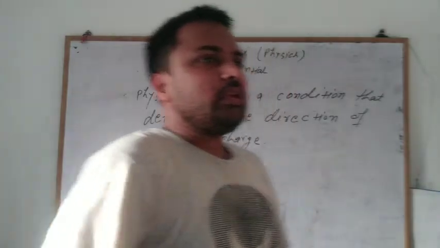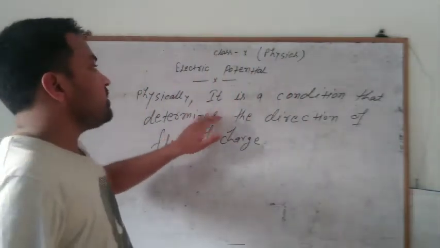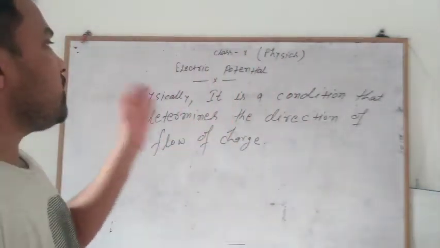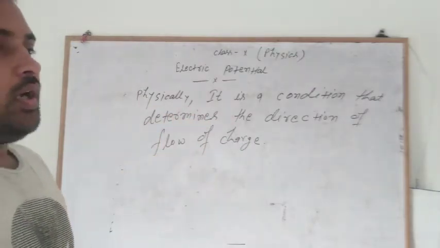So physically, we can say that electric potential is a condition that determines the direction of flow of charge.